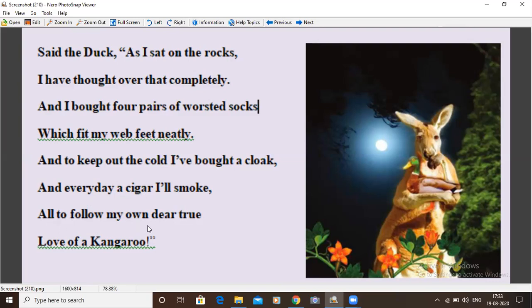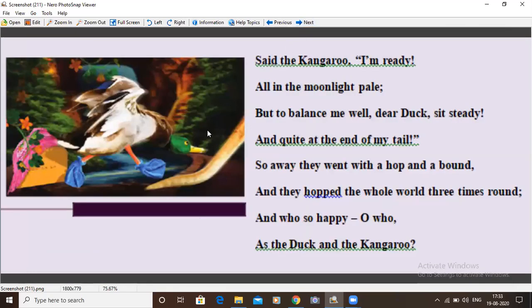And all to follow my own dear true love of a kangaroo. The duck wants to do all these things for the love of the kangaroo. This duck has a love for the kangaroo. That's why it wants to do it. Next,